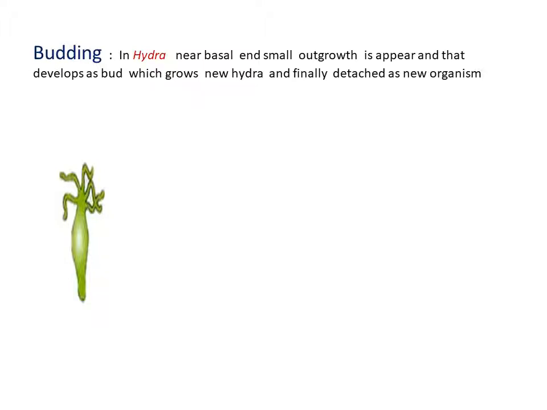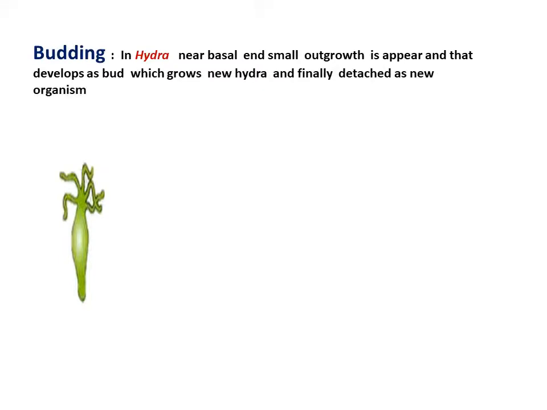Next method is budding. Budding method is observed in Hydra. In Hydra, near the basal end a small outgrowth appears that develops into a bud, grows into a new Hydra and finally detaches as a new organism. Look at the screen. The process is as here. This is the Hydra. At the basal end, a small outgrowth takes place.